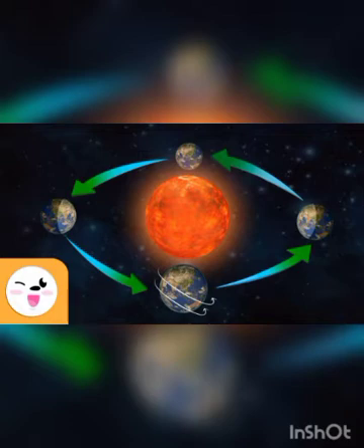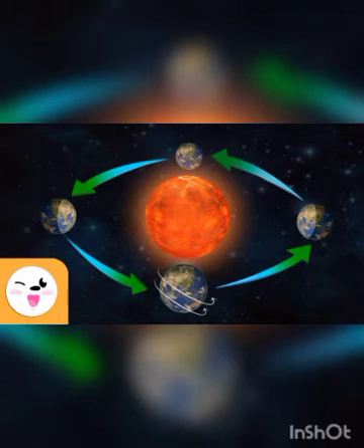First one, it spins around itself about its axis. Then the second movement, it moves around the sun in a fixed path. This is very, very important.